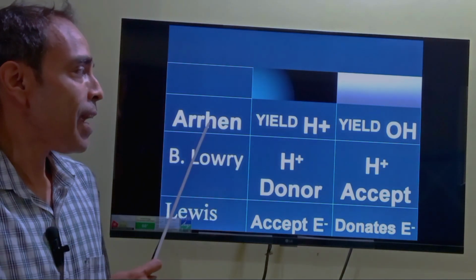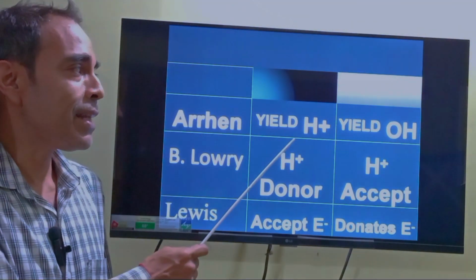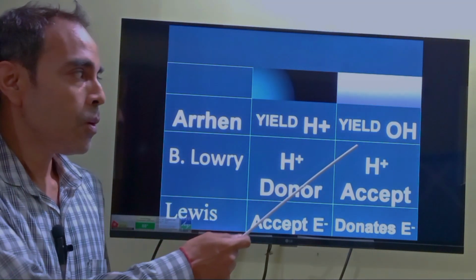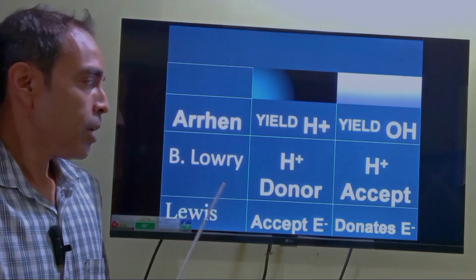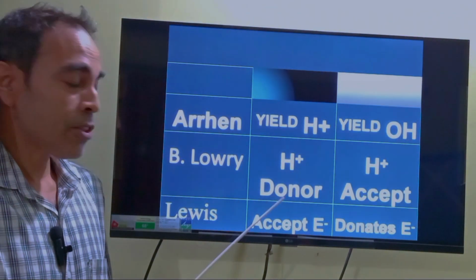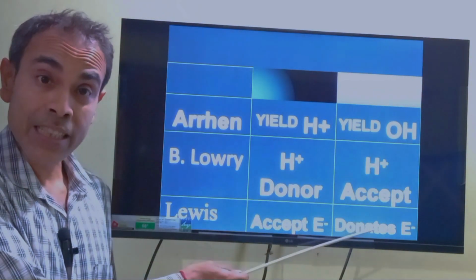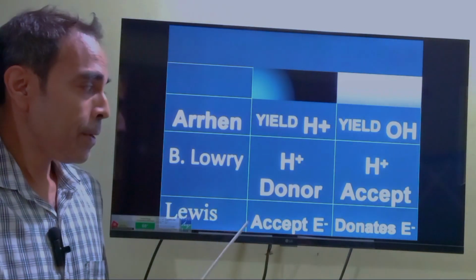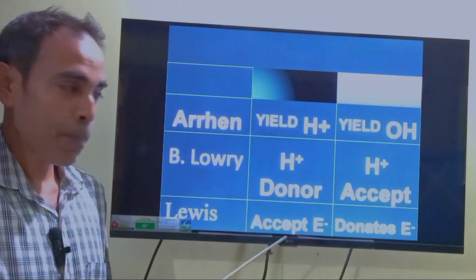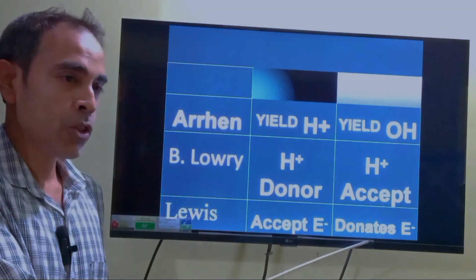So we find that the Arrhenius theory says that acids yield hydrogen ions, whereas bases yield hydroxyl ions. Lowry's theory says that acids are substances which are hydrogen donors, and bases are substances which are hydrogen acceptors. And Lewis theory says that acids are substances which accept an electron pair, and bases are substances which donate an electron pair.